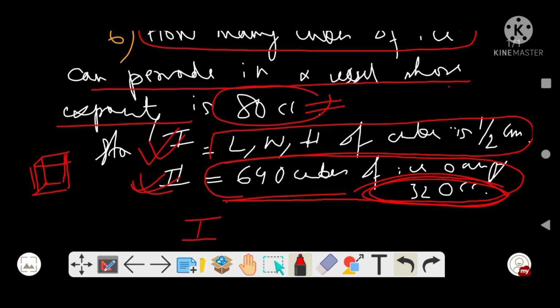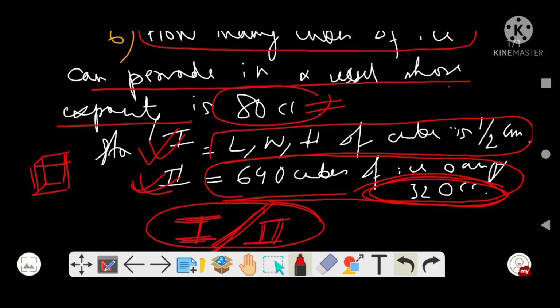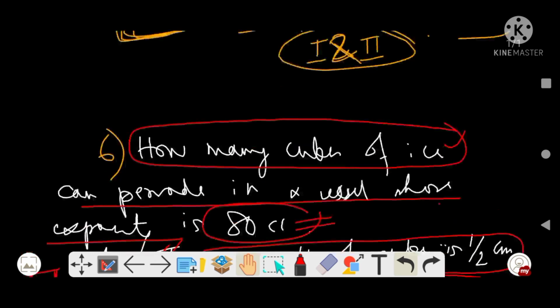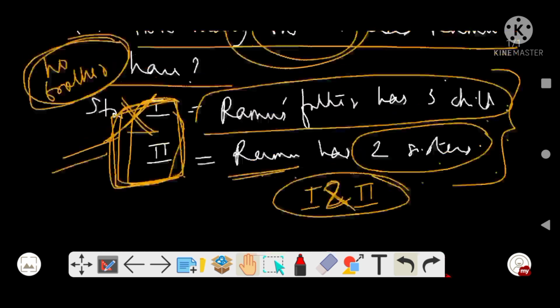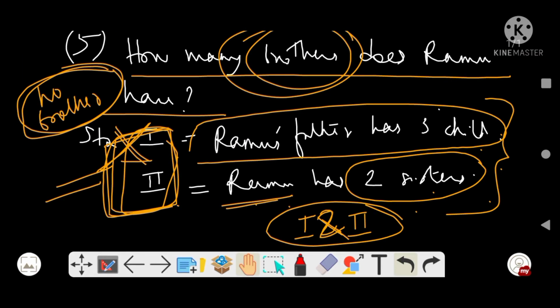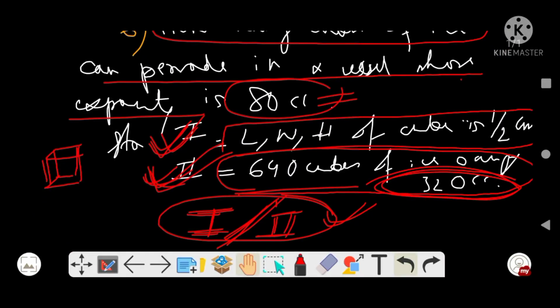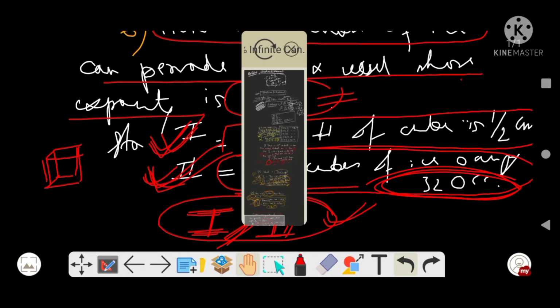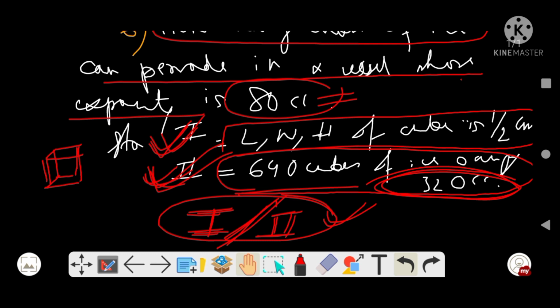So here, with option 1 individually or option 2, both are sufficient, meaning they individually are sufficient. So the option that says that 1 or 2 are sufficient to derive the answer to how many cubes are required. इससे भी आप मालूम कर सकते हो, ऑप्शन 2 के साथ भी आप मालूम कर सकते हो. The earlier question's answer was 1 and 2, because there it needed both statements, but here you can find it with either one. So I hope you are getting the difference between different questions, right?